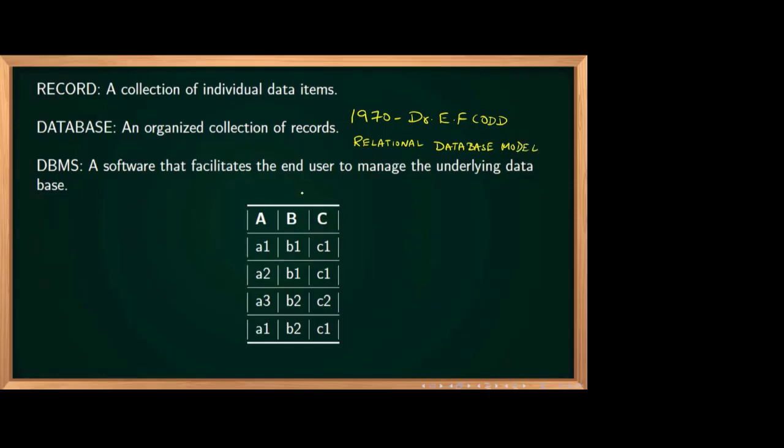There are many other models also, but for our syllabus, we'll be having only the relational database model. Dr. E.F. Codd proposed this particular model in 1970.